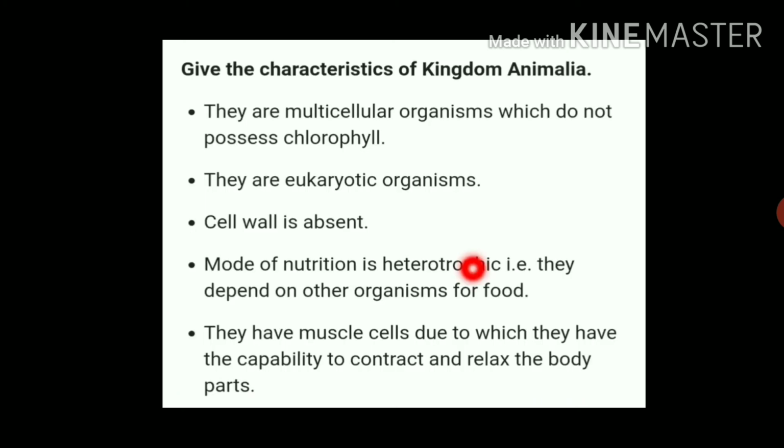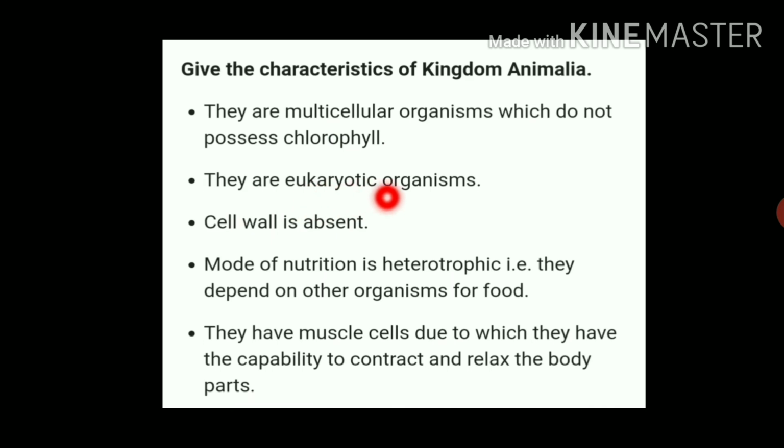Now let's see some basic characteristics of kingdom Animalia, which we have to study in detail in the next standard, the 10th standard. The characteristics of kingdom Animalia: they are multicellular organisms which do not possess chlorophyll, means they are heterotrophic.